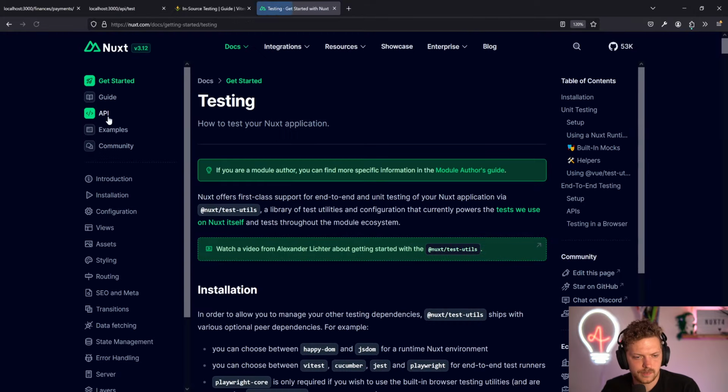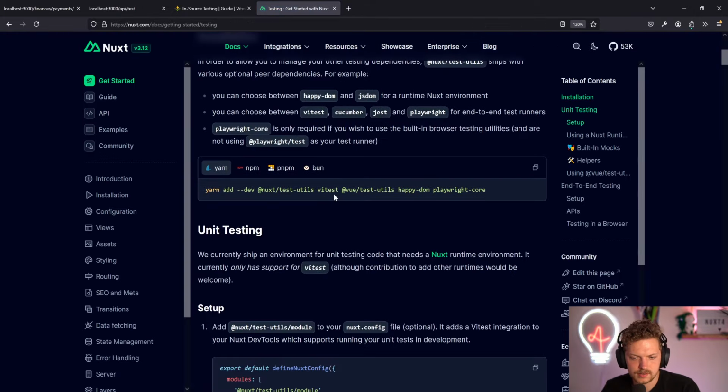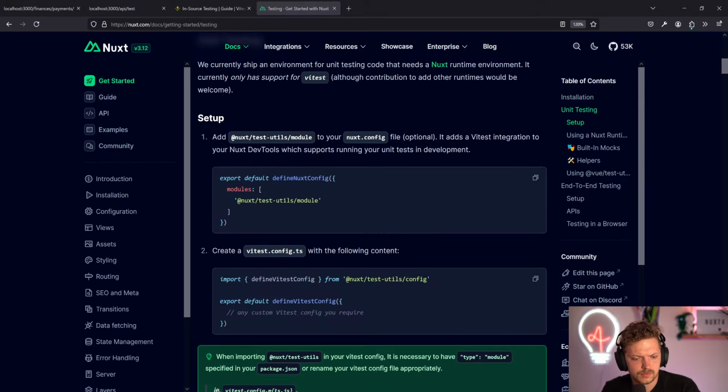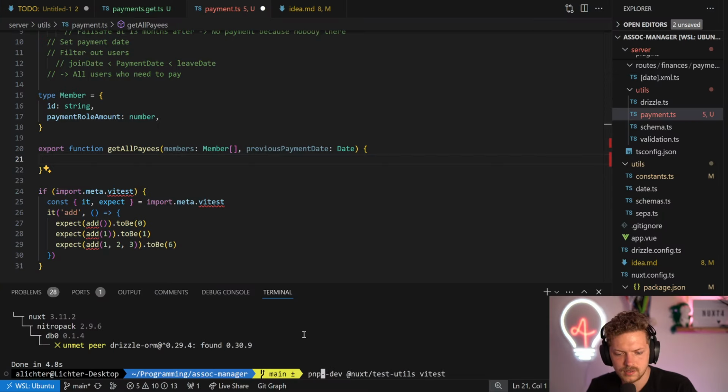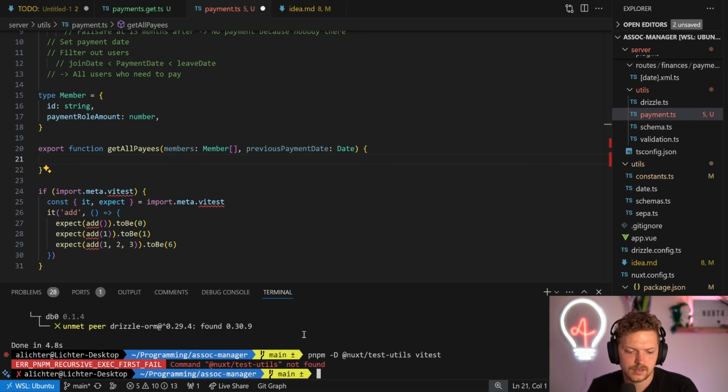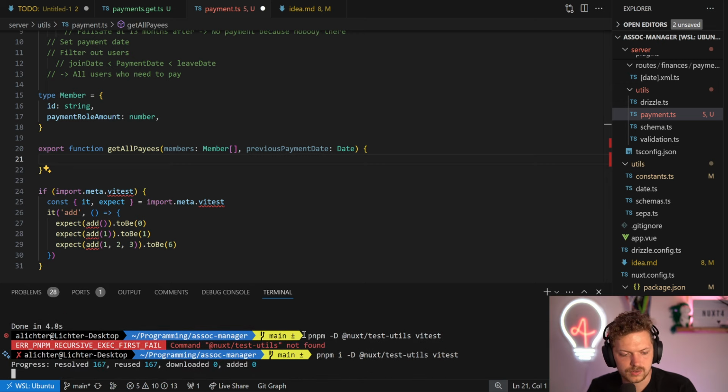They're really good for obviously testing Nuxt, but they should also work for the Nitro part. So let's try that. I mean, why not? What could be worse? pnpm -D. We already have vitest. Oh yeah, we should also do an i for install.